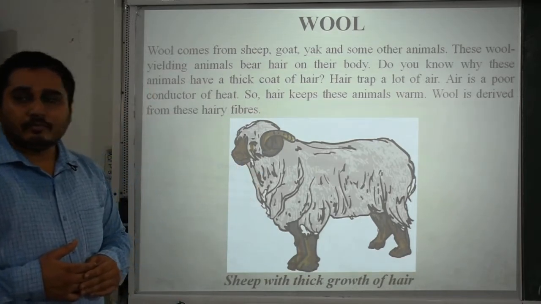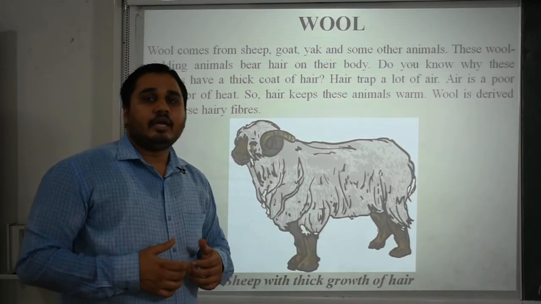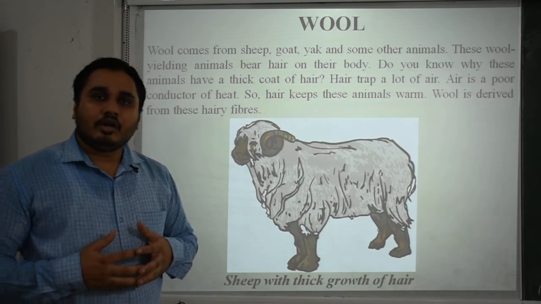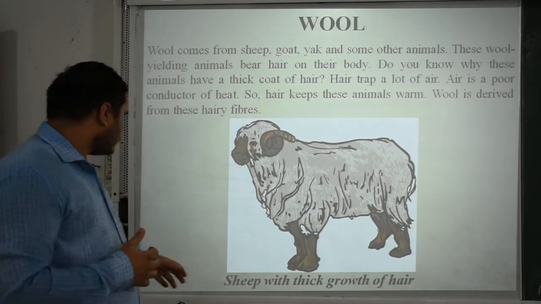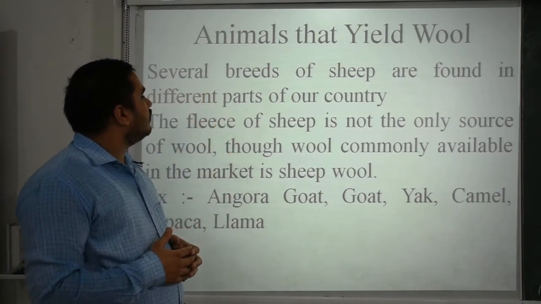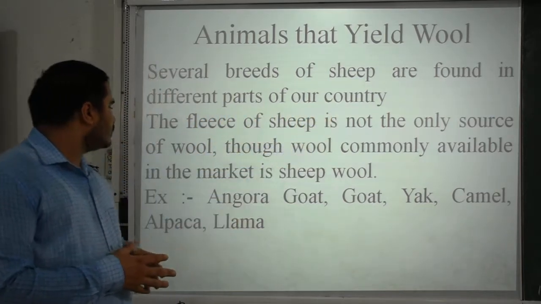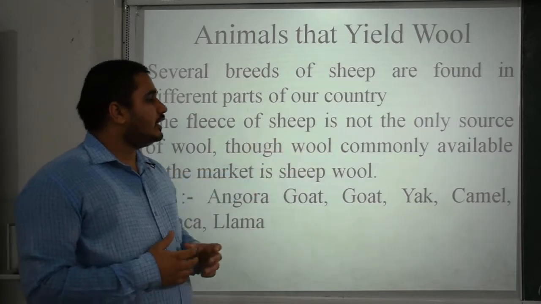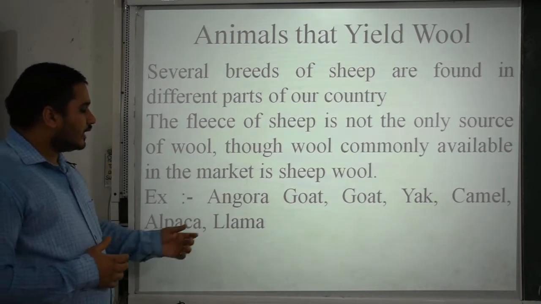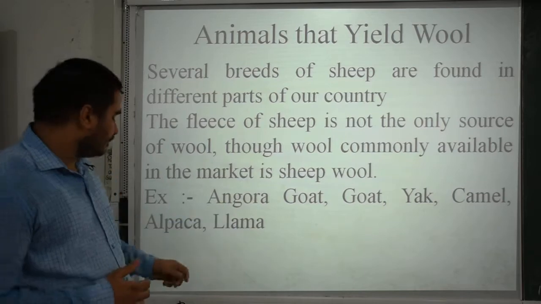This is a picture of an animal, that is a sheep, with a thick growth of hair. It will be shorn in the time of warm climates, not in cold climates or winter seasons. Animals that yield wool: several breeds of sheep are found in different parts of the country. The fleece of sheep is not the only source of wool, though the wool commonly available in the market is sheep wool. Examples to be taken here are Angora goat, yak, camel, alpaca, llama.